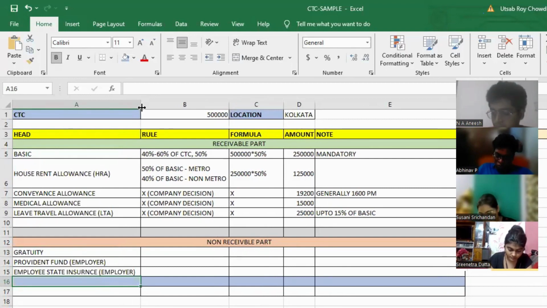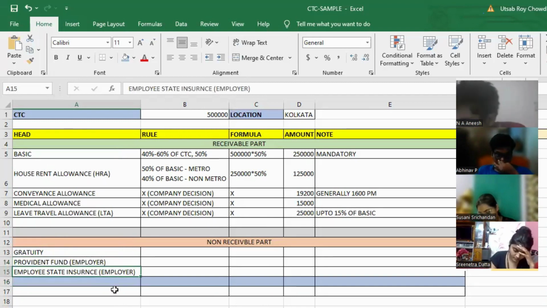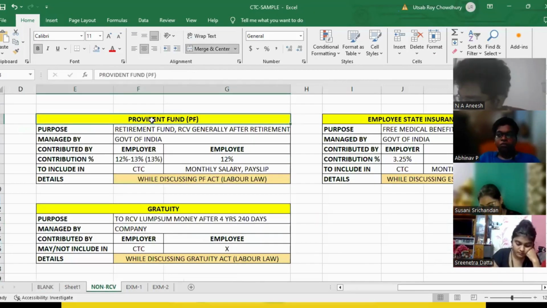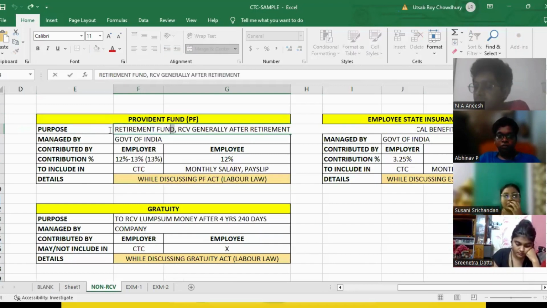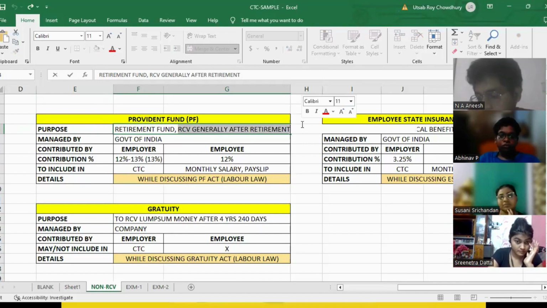I can have some gratuity as a part of my non-receivable part. I can have provident fund for employer. I can also have employee state insurance or ESI employer. Now let me tell you what they are. So when we are talking about provident fund, please understand the purpose of provident fund is it's a retirement fund. It's a retirement fund, and this amount will be paid to the employee after retirement.